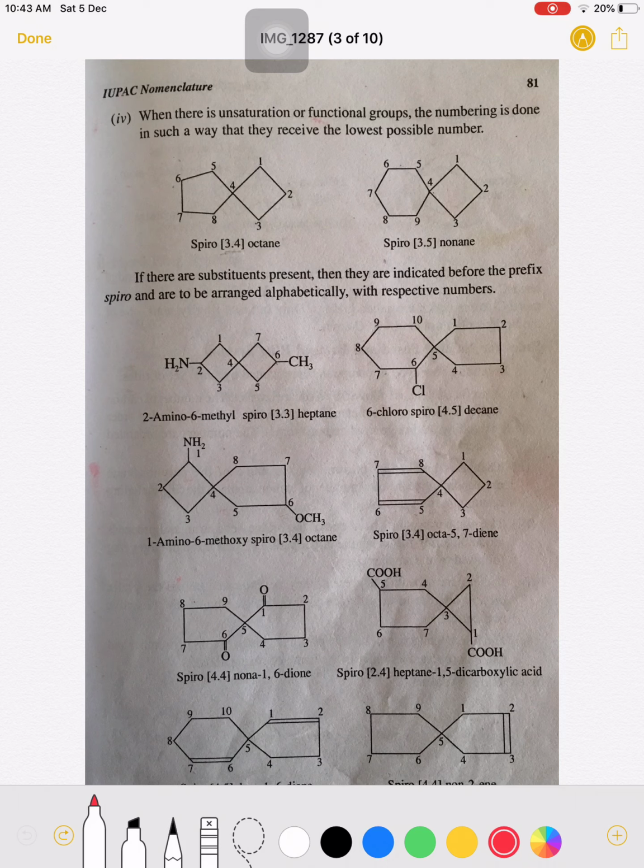So the next example is here. On both sides the same ring is there, with the same number of carbon atoms, 4 carbon atoms, that is cyclobutane, fused with each other. So whether the numbering is given on the left-hand side or the right-hand side, now see the substituents' positions. So here and here, one is an amino and another is a methyl substituent.